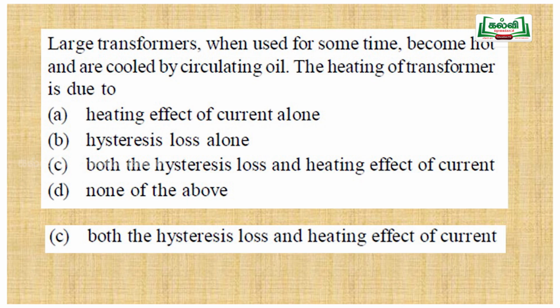Why is it? Due to the heating effect of the current alone, hysteresis loss alone, both hysteresis loss and heating effect of the current, or none of the above. Since the heating is because of both the heating effect and also the magnetizing and demagnetizing, that is hysteresis loss, both hysteresis loss and heating effect of the current are the reason for this. So option C is the answer.